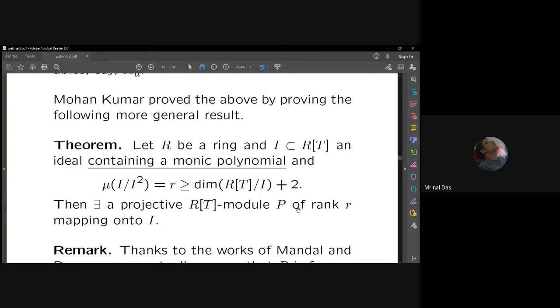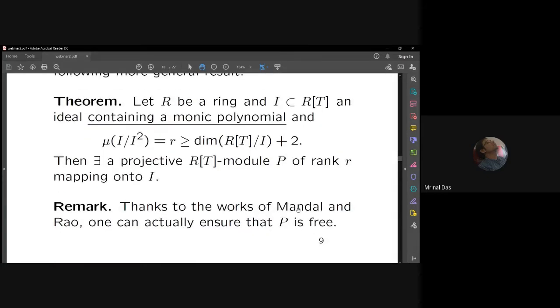And interestingly, even in this setup, that when R is a commutative Noetherian ring and I is an ideal containing a monic polynomial, 5-6 years after Mohan Kumar's work, Satya Mandal and Ravi Rao independently could actually ensure that this P can be taken to be free, using some remarkable methods, some very tricky methods.